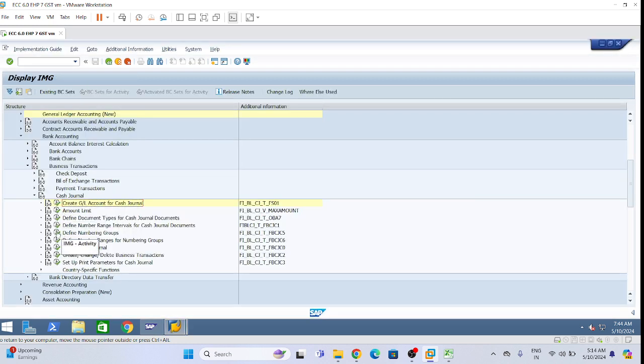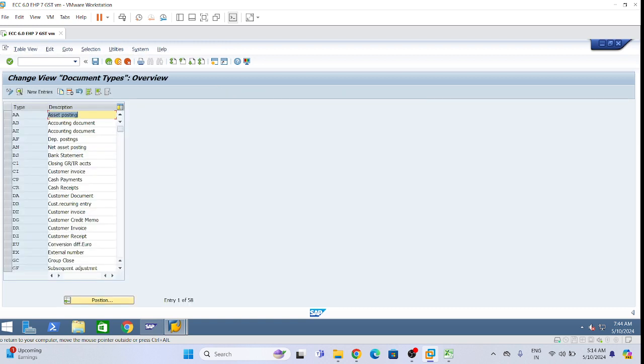So this one, define document type for cash general documents. CP and CR are by default standard document types SAP has given, but we need to check whether they are available in the system or not. If sometimes it is missing, for example if a new server is purchased, then it has to be maintained. Standard SAP has given these for cash journal posting related documents. If missing, then we need to do the configuration.